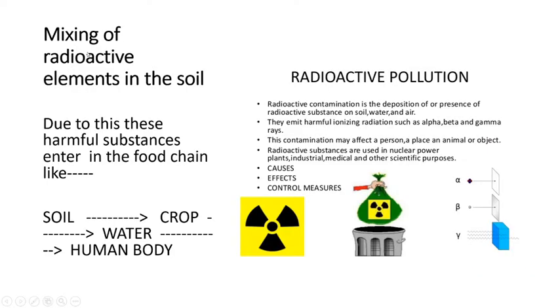The next effect is mixing of radioactive elements in the soil. Now, what happens when radioactive elements are mixed in the soil? First of all, radioactive pollution. You should know what radioactive pollution is. Radioactive substances are sometimes useful. For example, radioactive substances are used when you go for x-rays, penetrating rays, photography; all these use these kinds of radioactive substances.